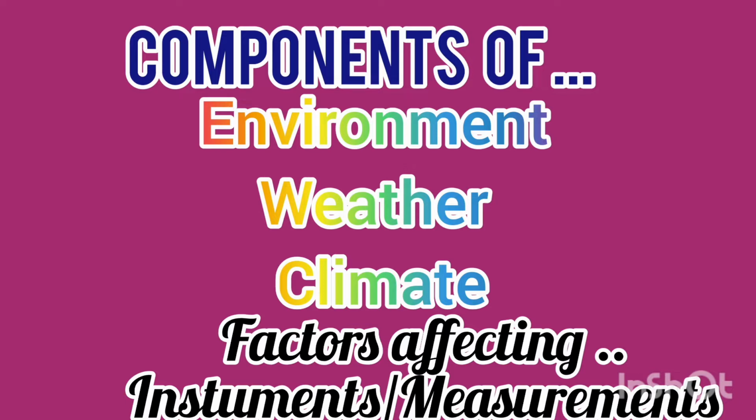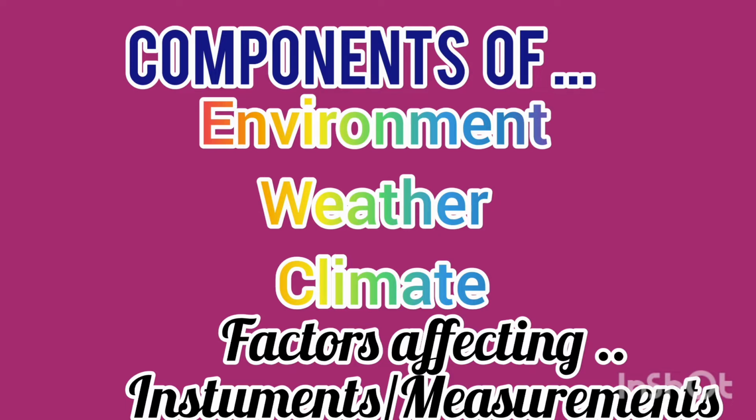Environment, weather and climate is our topic today. Talking about environment, it is a mixture of living and non-living things, different kinds of organisms and many others, like interrelationships between themselves and human beings, plants, animals and other organisms. Environment thus includes all the physical and biological surroundings, that is, they also have the interactions.